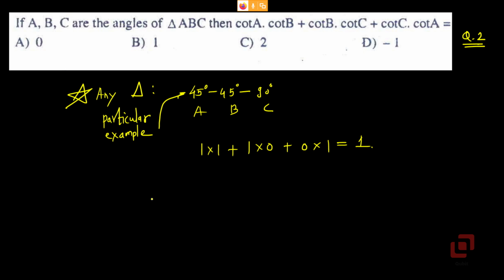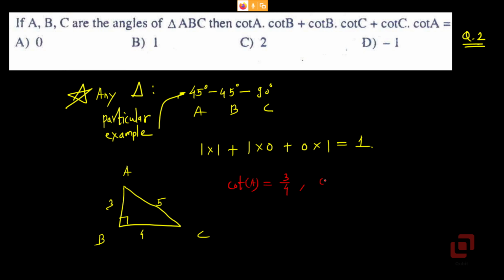Now you can even pick a 3, 4, 5 triangle, but this will be more time consuming. Let us just verify it. So here, what is tan of A? Tan of A is 4 by 3, so cot of A would be 3 by 4.